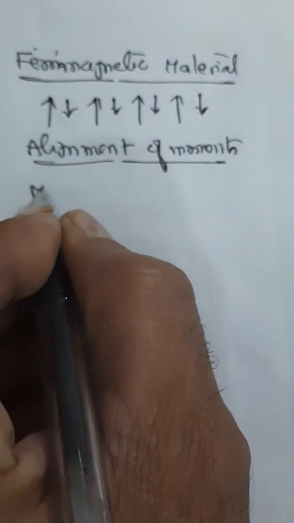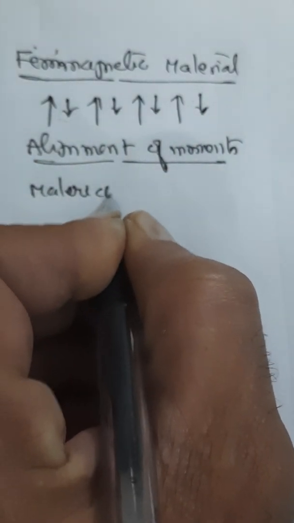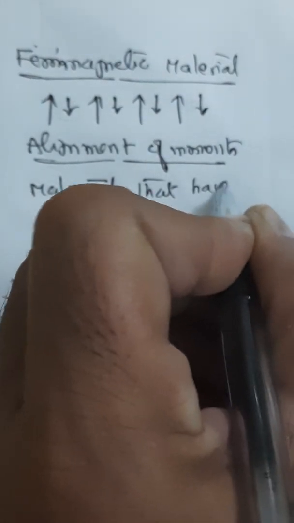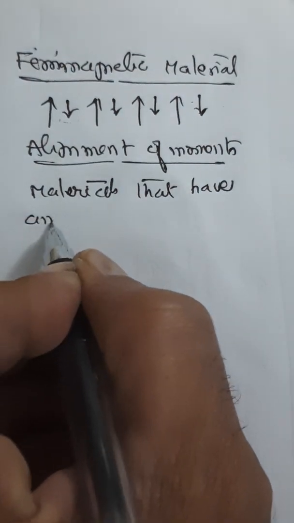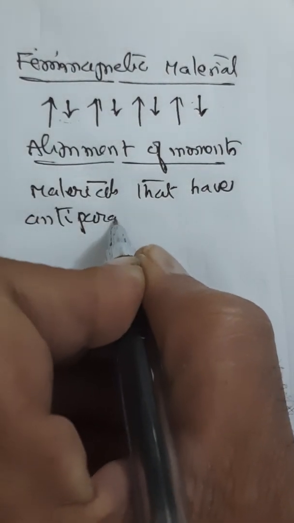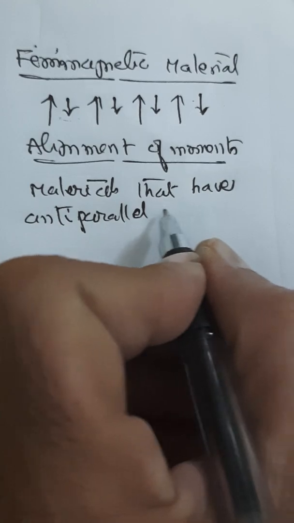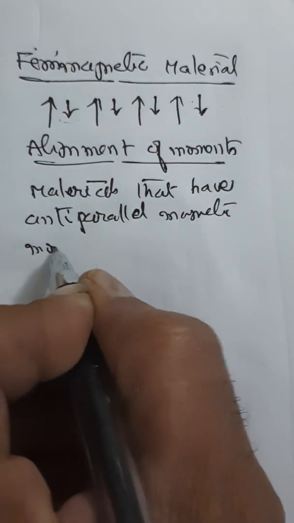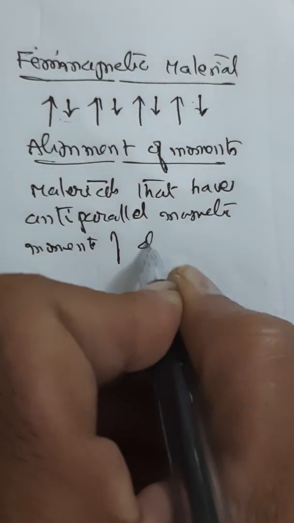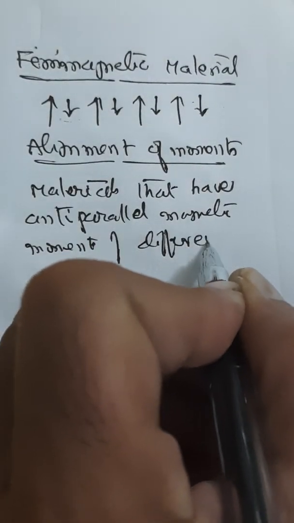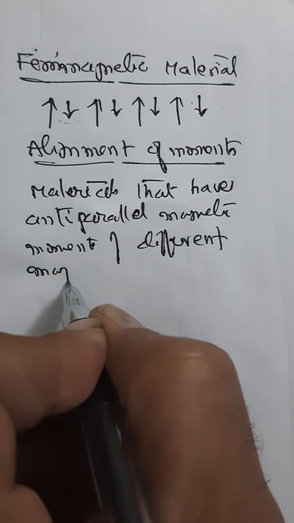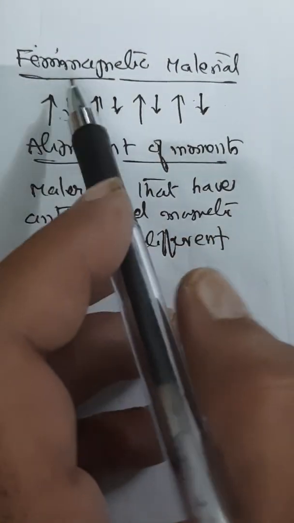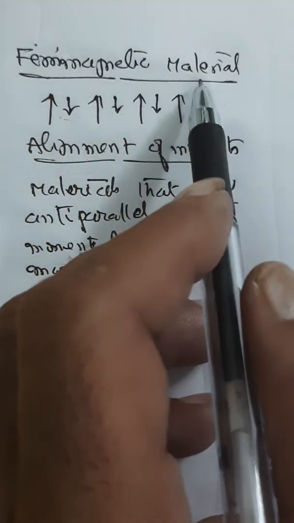So the materials that have anti-parallel magnetic moments of different magnitudes aligned like this, such type of materials are ferrimagnetic materials.